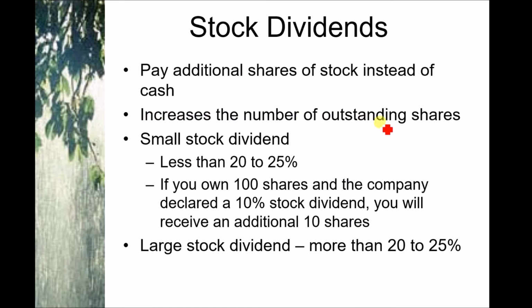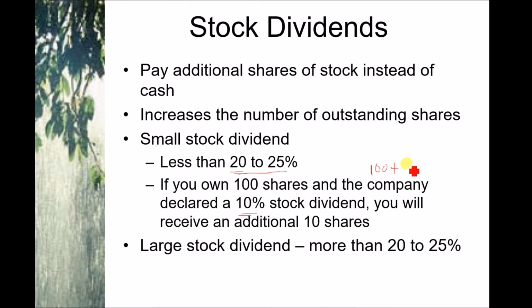So what happens when we give a stock dividend? It increases the number of outstanding shares. Like we just saw, it increased from 100 to 200. Usually a small stock dividend, less than 20 to 25%, is considered a stock dividend. If you own 100 shares and the company declares a 10% stock dividend, you will receive an additional 10 shares.